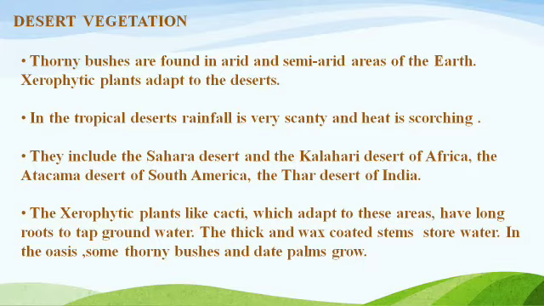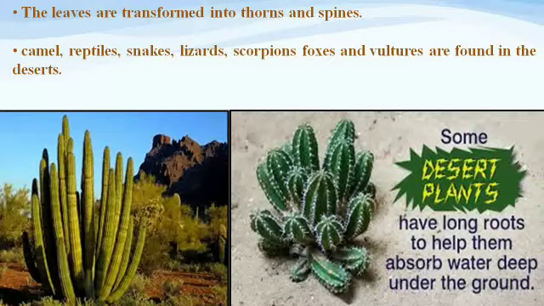The xerophytic plants like cacti, which adapt to these areas, have long roots to tap groundwater. The thick and wax-coated stems store water. In the oasis, some thorny bushes and date palms grow. Oasis areas you know very well, the areas where a small amount of water is available. The leaves are transformed into thorns and spines. Camels, reptiles, snakes, lizards, scorpions, foxes, and vultures are different types of animals found in the desert areas.